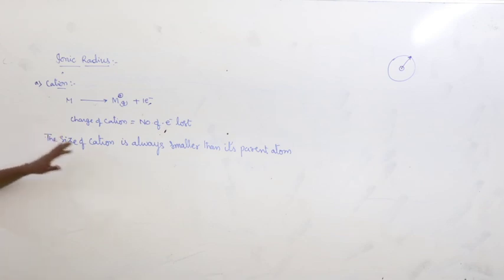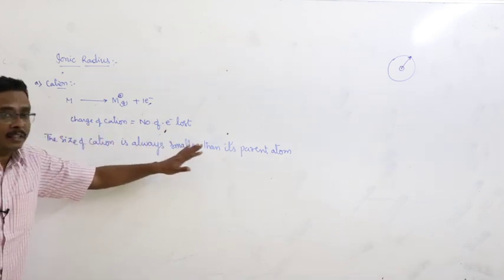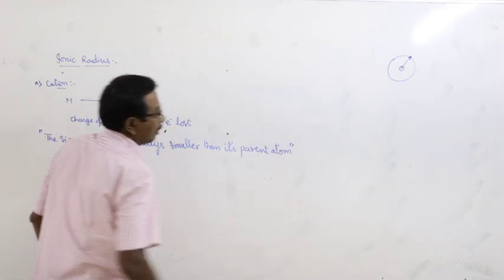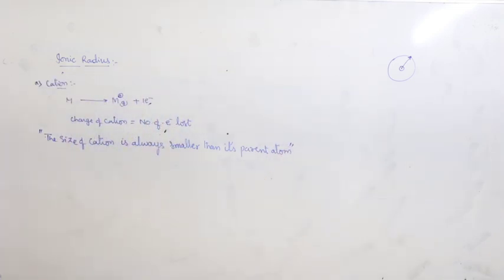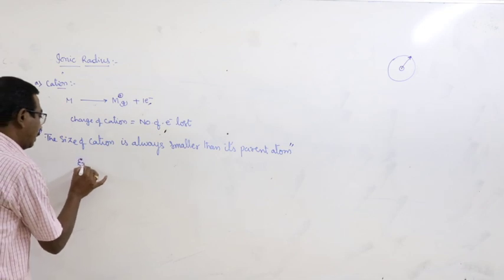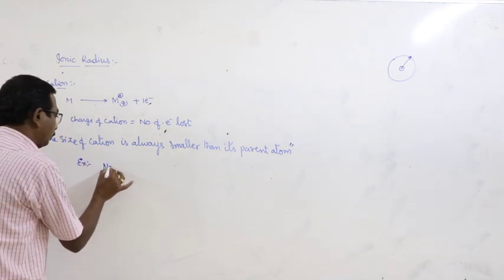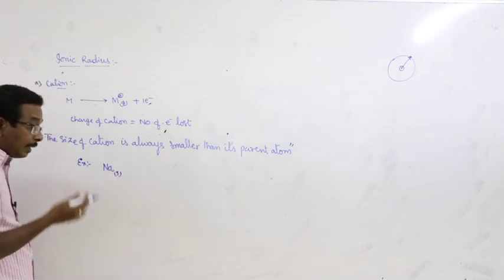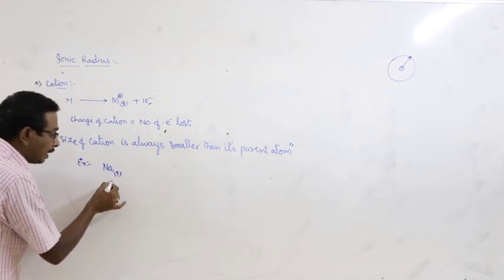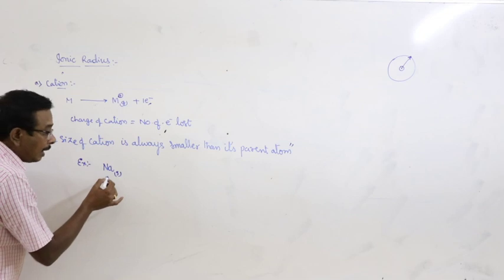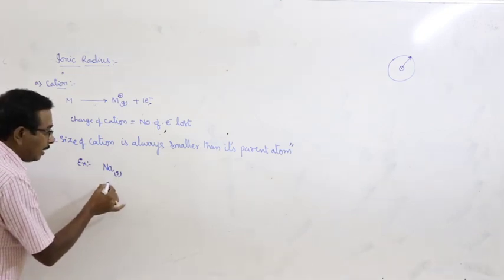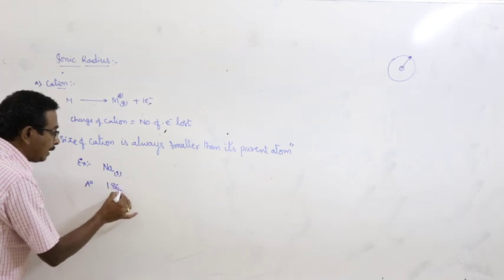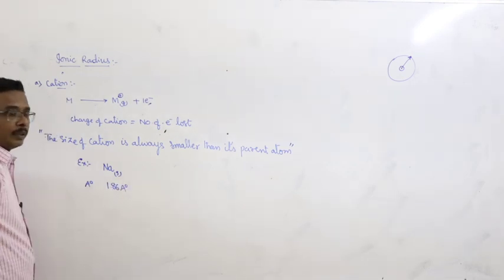The size of a cation is always smaller than that of its parent atom. This is the statement. Now we have to prove it. Let us consider sodium, which is a solid and a metal. Its atomic radius is 1.86 angstrom units.